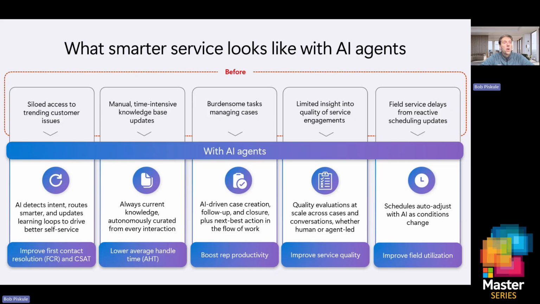And then for our corner office folks, those supervisors in these service centers, they're only able to assess a small fraction of their customer interactions to really assess what is the service quality that we're delivering to our customer base. And then the field teams. I know this is mostly a financial services focused audience, but when we think about insurance, maybe we have to schedule claims adjusters in the field. Typically it's static schedules. We have to react to changes, which of course causes delays in closing a claim faster if we don't have automation. So now we have this automation in place.